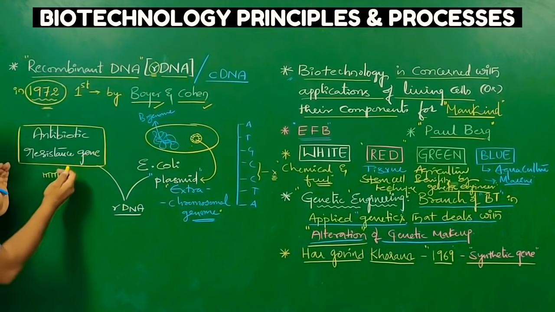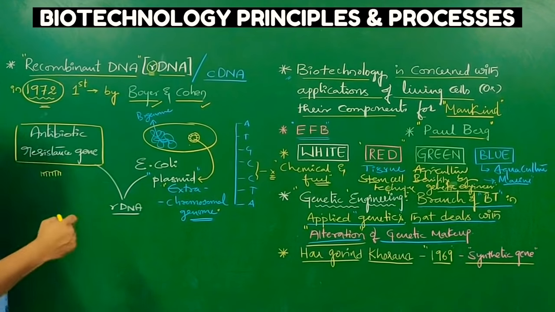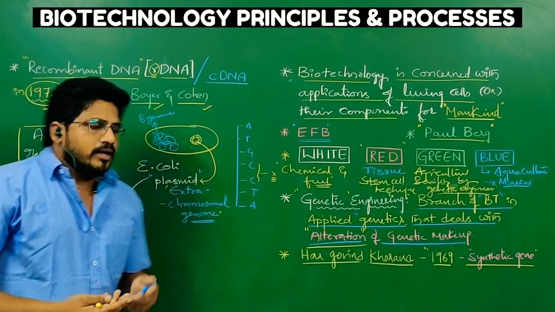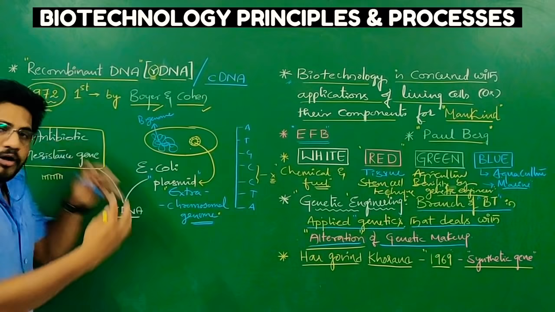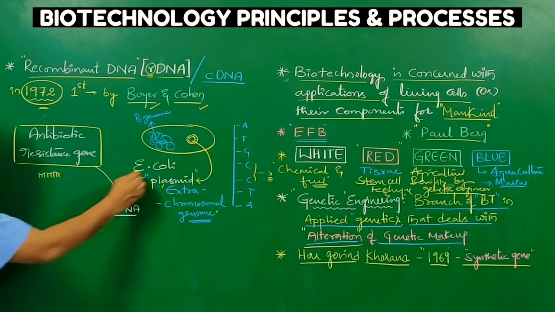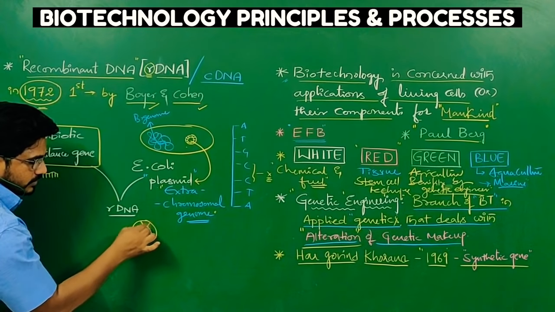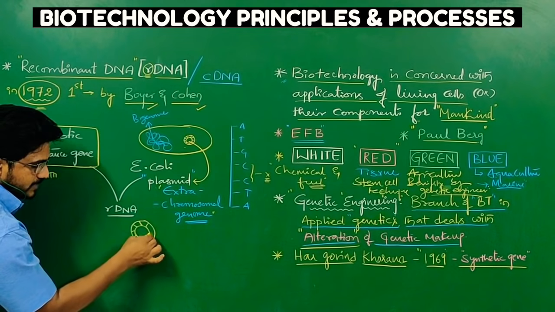This antibiotic resistance gene is extracted from some other source. It is going to be recombined, meaning coupled or joined with the plasmid of E. coli. If this is the plasmid of E. coli, these are the nucleotide sequences of the plasmid.